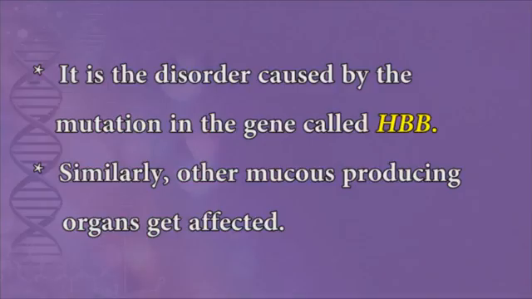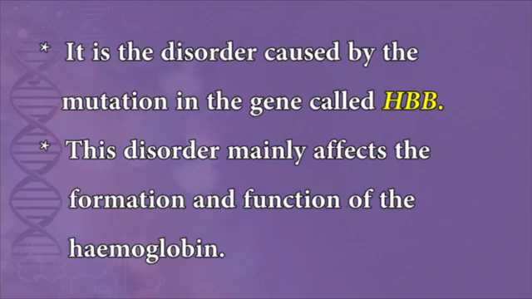3. Sickle cell anemia. It is the disorder caused by a mutation in the gene called HBB. This disorder mainly affects the formation and function of hemoglobin. The HBB gene helps in the formation of beta globin. This beta globin is one of the subunits of hemoglobin. A defect in the gene will result in an abnormal structure of this subunit of hemoglobin.